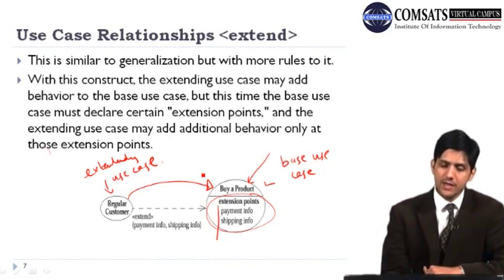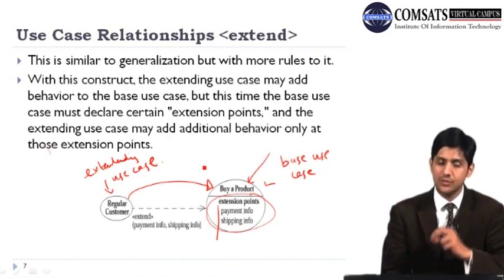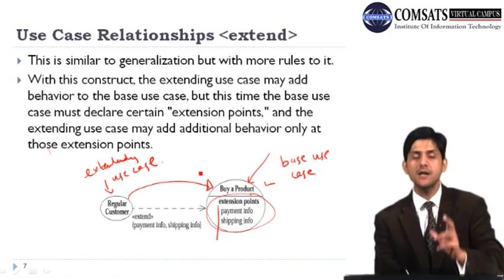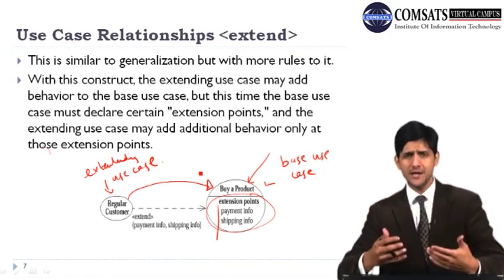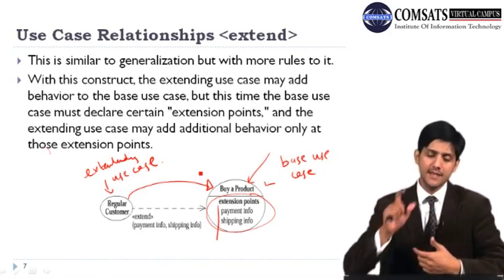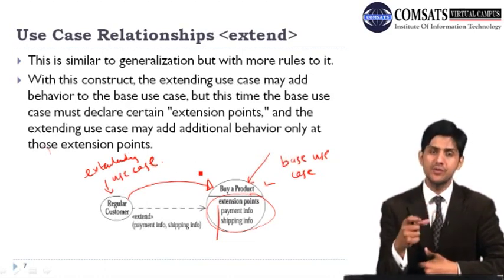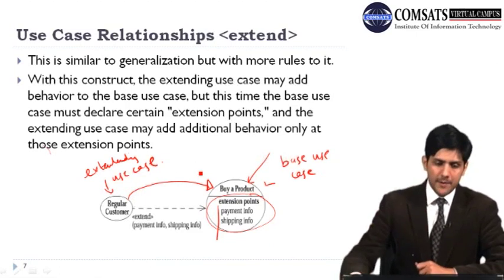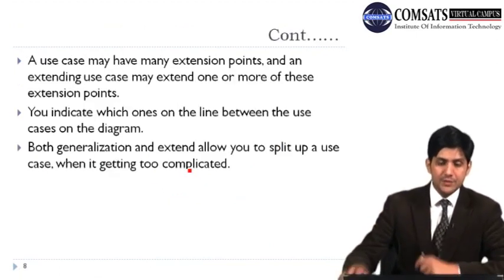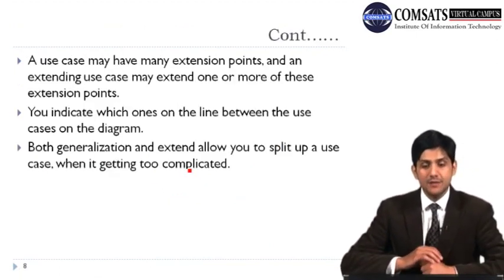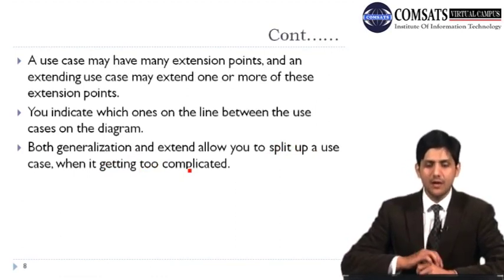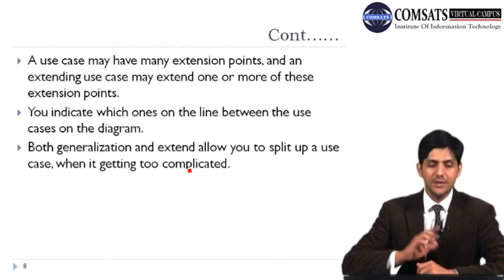So it is very important to realize the difference between extension and generalization. Both of them add some functionality to the base use case, but the difference is that in extension we have some further rules, and we also tell what the extension points are for a particular use case. Moreover, a use case may have extension points, and the extending use case extends at one or more of these extension points. You indicate which ones on the line between the use cases on the diagram.